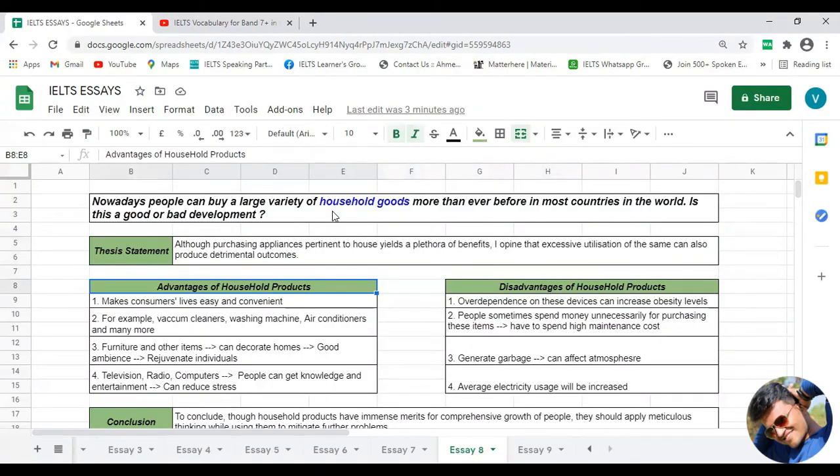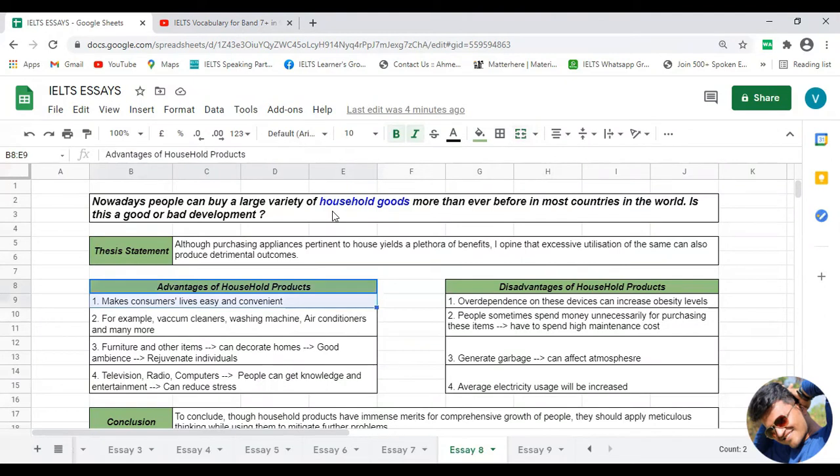Now it's time to discuss body paragraph number 1, in which we are going to discuss advantages of household products. So without wasting any time, let's start discussing body paragraph number 1. So here in body paragraph number 1, we need to mention the advantages of household products. So the first and foremost advantage of using these products, according to me, would be these products will make life of individual or life of consumer very easy and convenient, right?